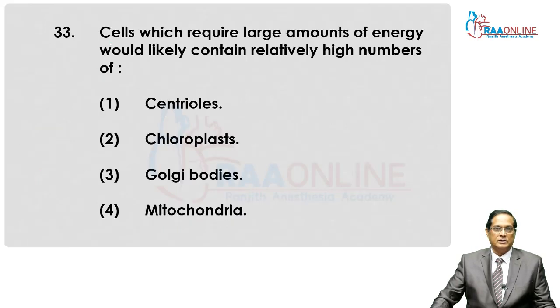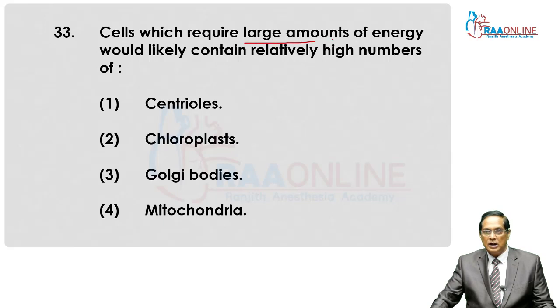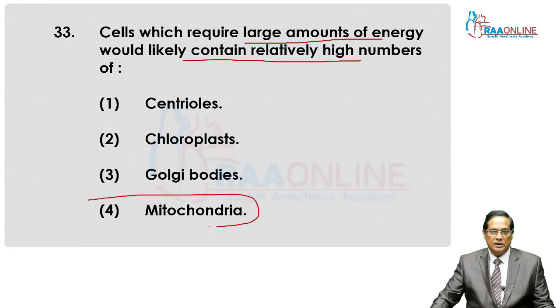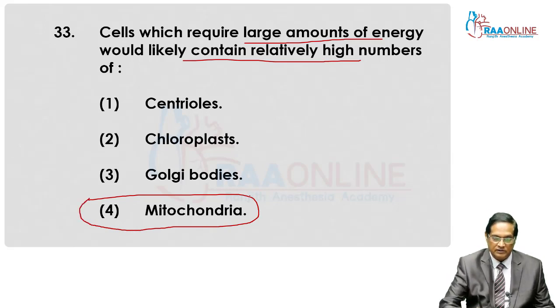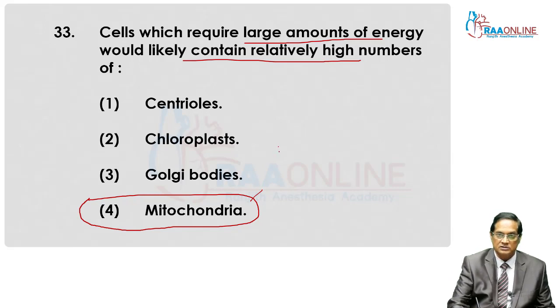Next question: cells which require a large amount of energy would like to contain a relatively high number of which structure? Best answer, mitochondria. Mitochondria is concerned with respiration.